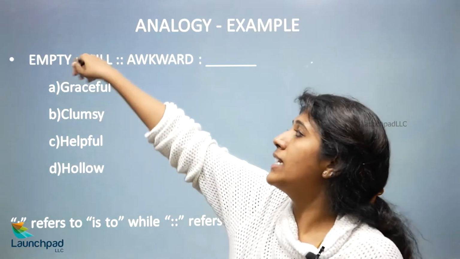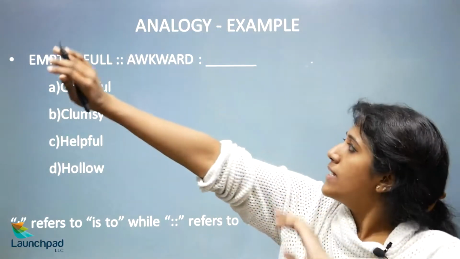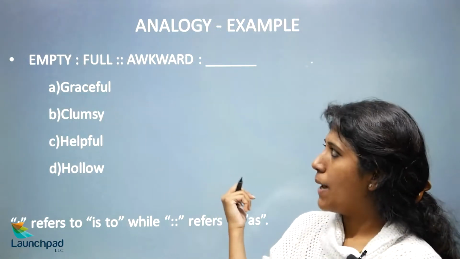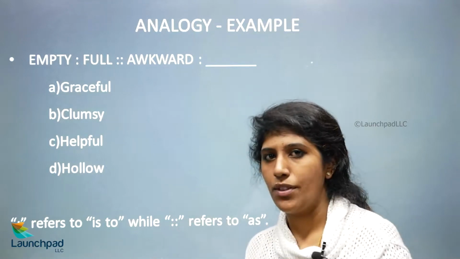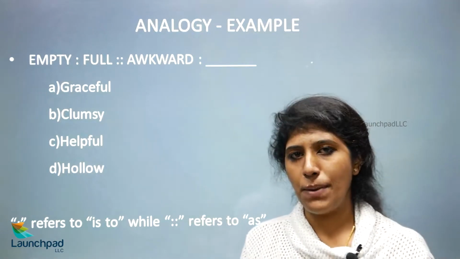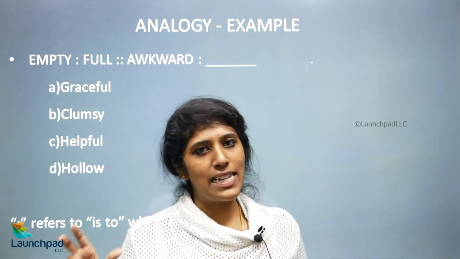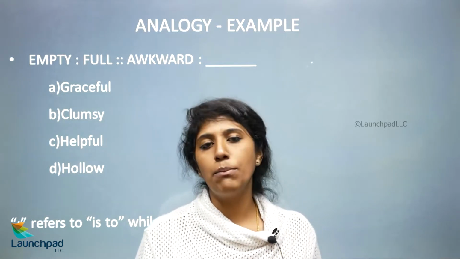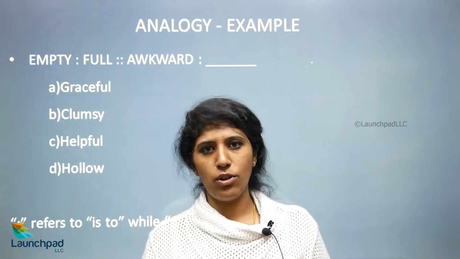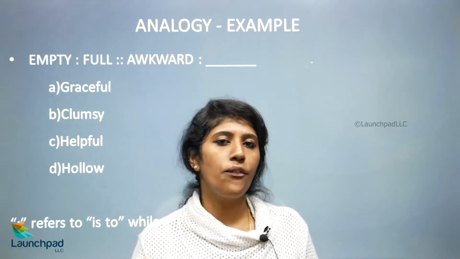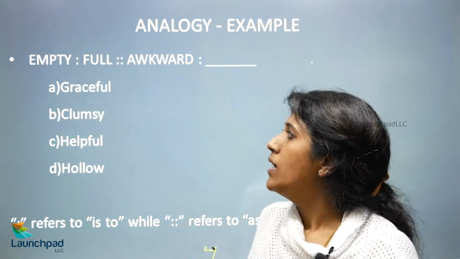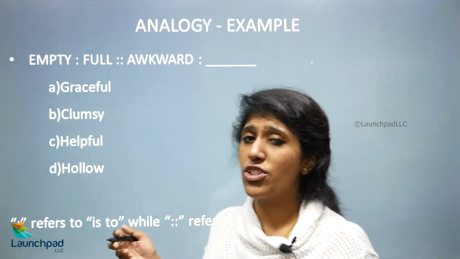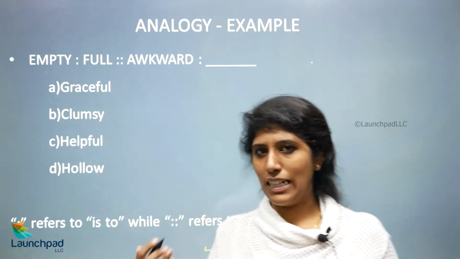This example tells an antonym. With the first pair you will be able to recognize the second pair. The first pair can be a synonym or an antonym or anything. With the first pair only you can find the answer for the second pair. Here empty is to full, which is an antonym, completely opposite.